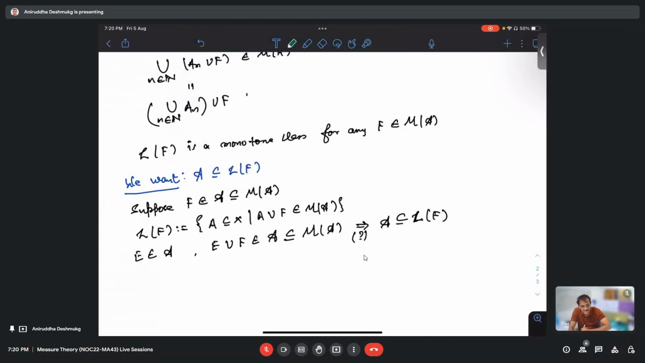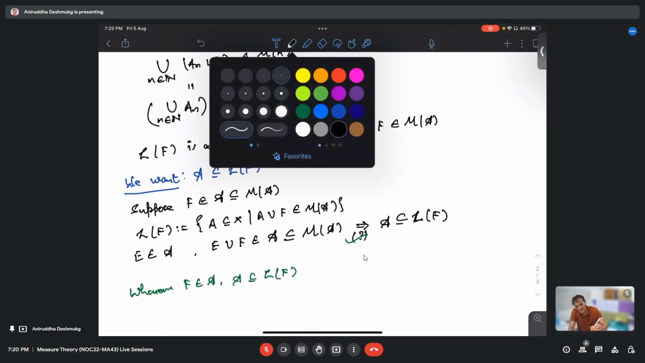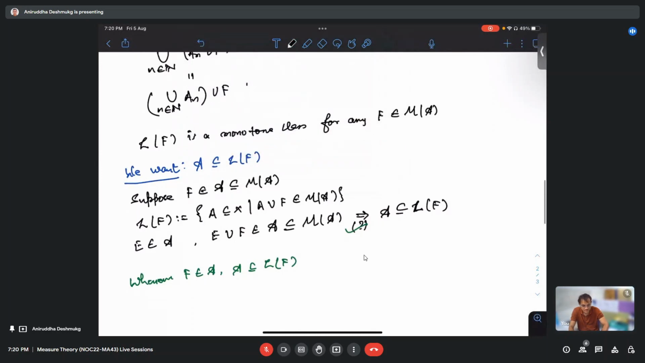Provided we take F from A, then it is fine. For F from M of A, we don't know. Just notice that I am assuming that F is coming from A. For the time being, let us assume this. So this is true. Therefore, what I have proved is that whenever F comes from A, A is contained in L of F.